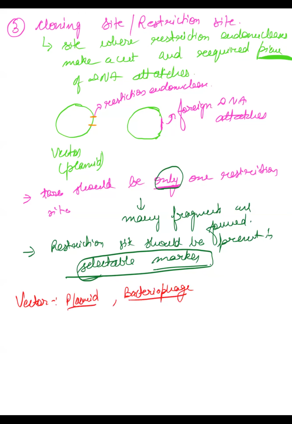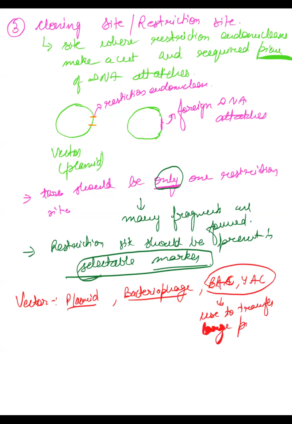And then there is BAC and YAC. What is BAC YAC? It is bacterial artificial chromosome, yeast artificial chromosome. They are used to transfer large pieces of DNA, because these are artificial. So you can use plasmid, bacteriophage, BAC and YAC.